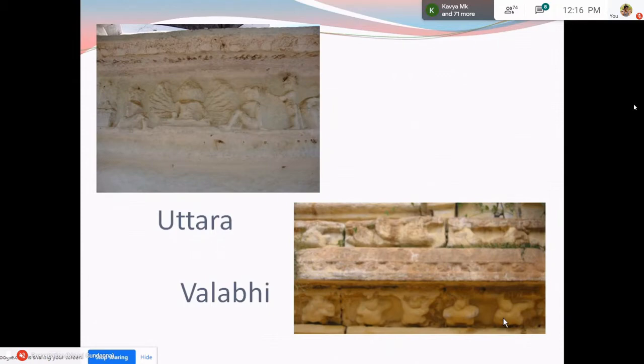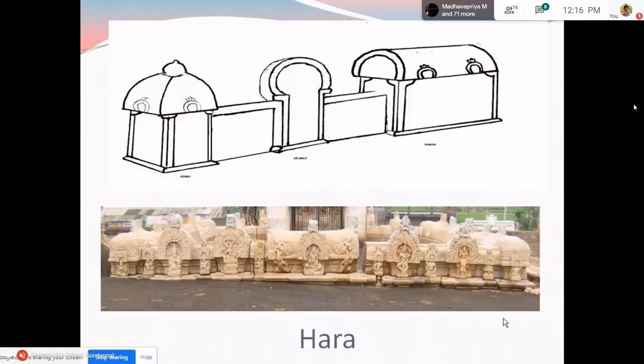You have to decorate the Uttara and Valabhi with these themes. This is what is mentioned in the text. So we find examples for all these. So these are the structural evidence. Now, Hara is one part which has to be mentioned while discussing Shadvargas, but it is not a mandatory part.